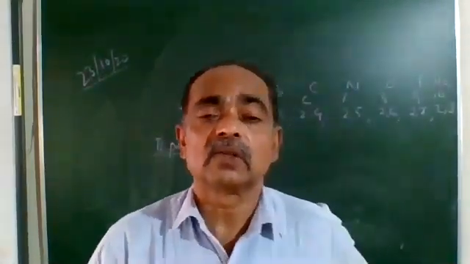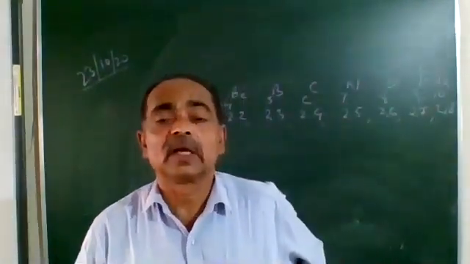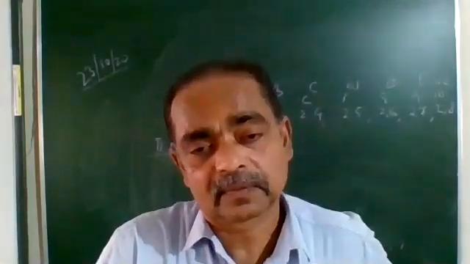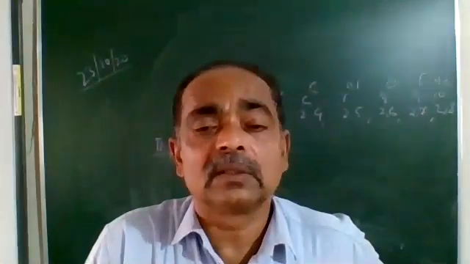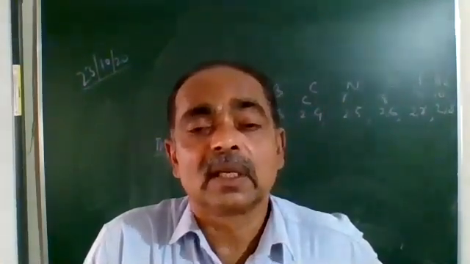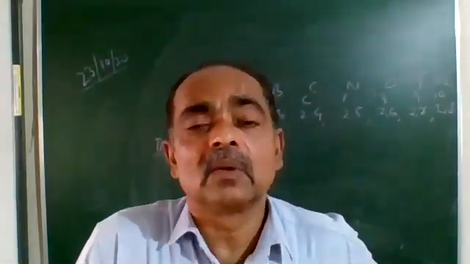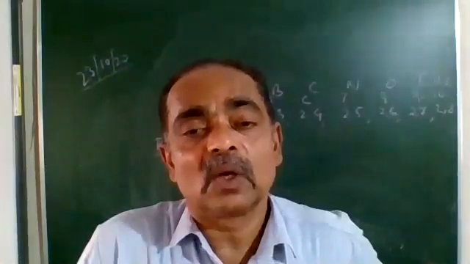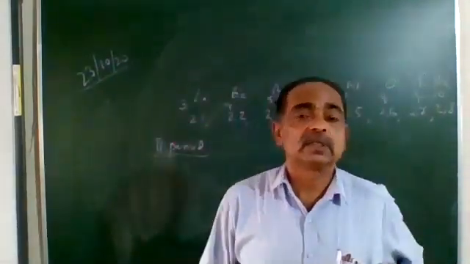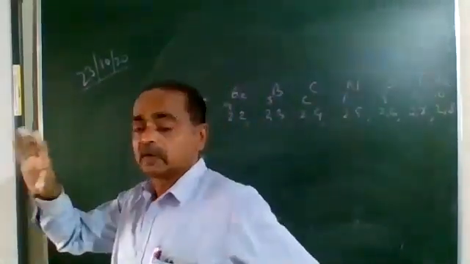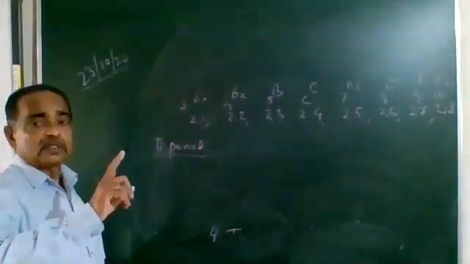Now let's take the case of hydrogen. Hydrogen's atomic number is 1, its electronic configuration is 1, therefore hydrogen belongs to the first period. Let's take the case of aluminum. Atomic number 13, electronic configuration 2,8,3. It has 3 shells, so aluminum belongs to the third period. So period number is equal to number of shells. Understood? If you know the atomic number of an element, we can understand in which period that element belongs. 7 horizontal rows, 7 periods. Right? The first property is that the period number is equal to the number of shells.